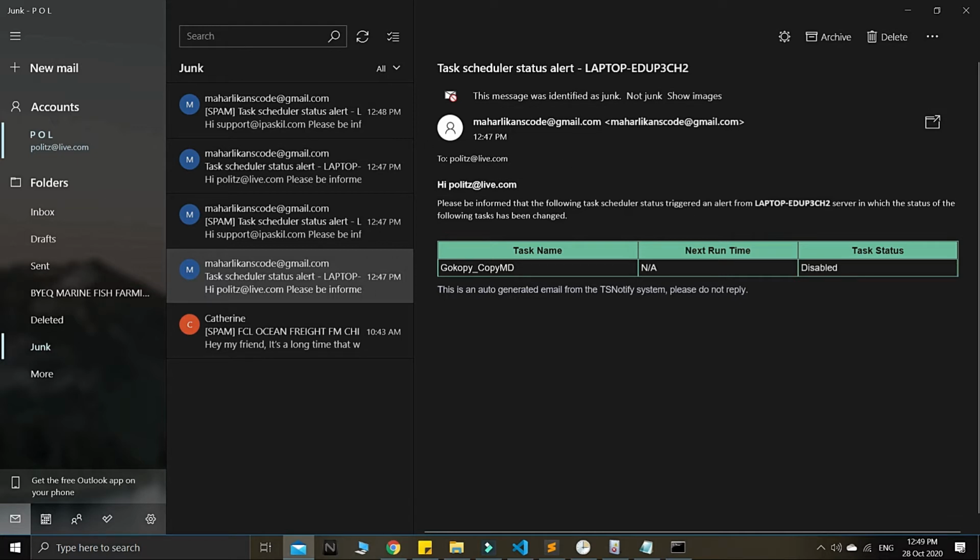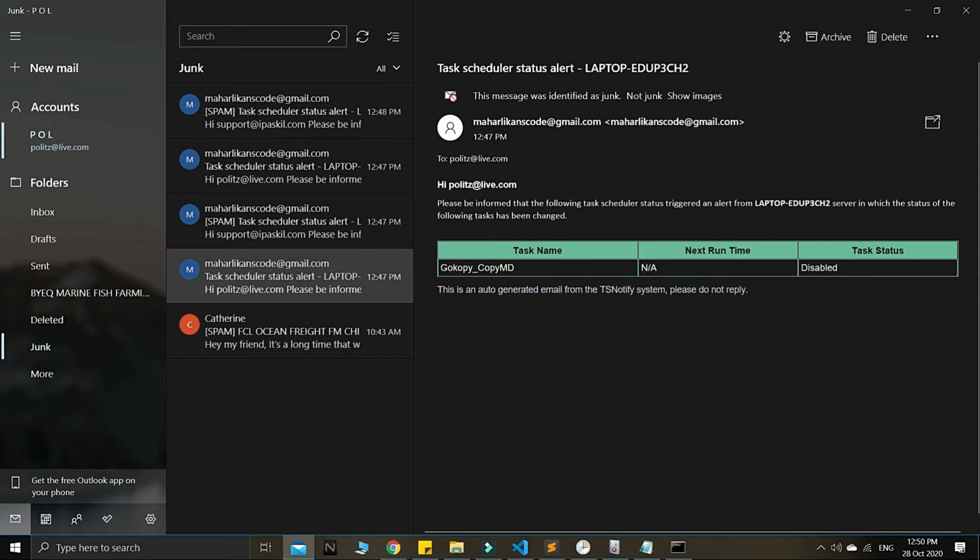So anyone that is under the recipients, guys, police@live.com is one of the recipients there, or whatever you put there, they will receive this kind of email saying that this task item has been disabled. The current status now has been disabled. The next runtime is not applicable because this one is disabled. This one we cannot do anything about because this is from the task scheduler itself.